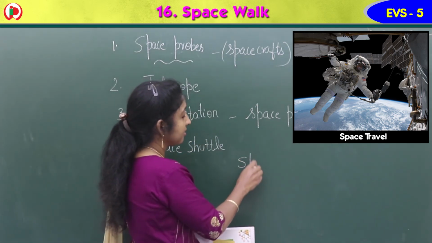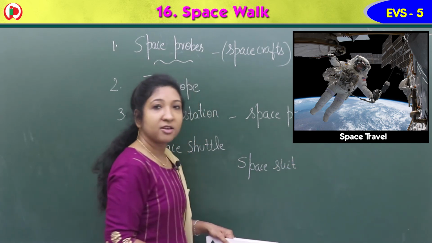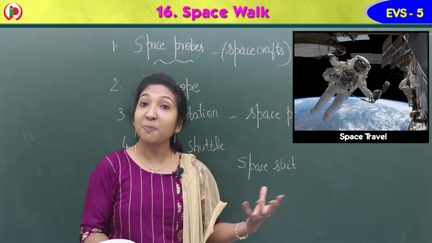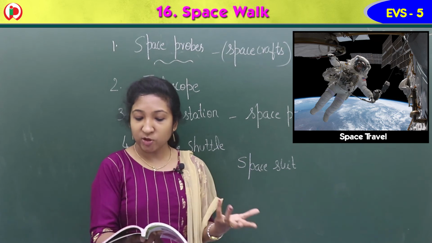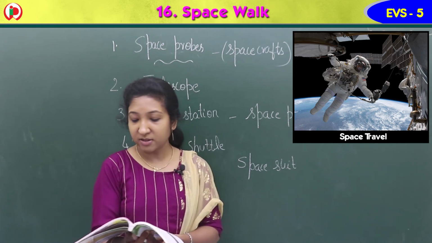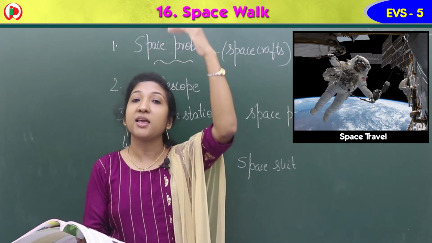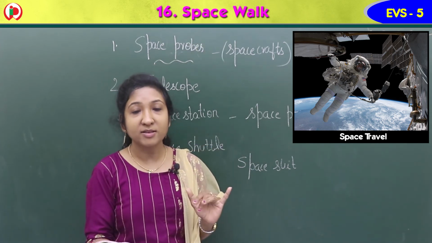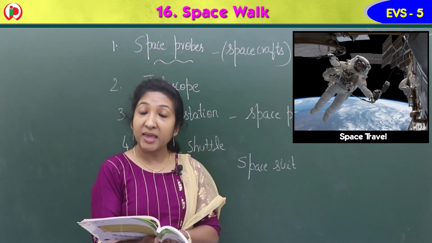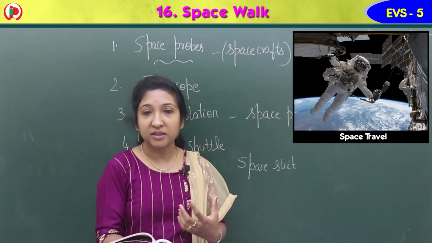Space suits. We say swimming suit, specially designed for swimming purposes, like that, space suit. They use a space suit to travel outside the spacecraft. There is no oxygen or gravity in space. As we go higher and higher, what happens? No oxygen and no gravity. So astronauts wear this space suit because inside it they get oxygen, air to breathe, and also water.